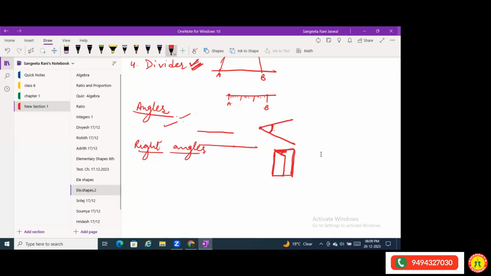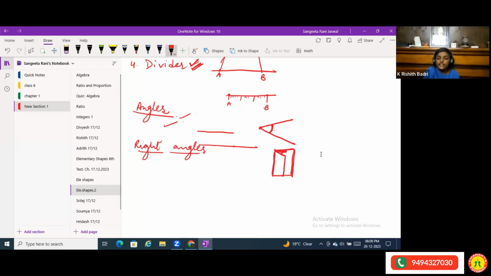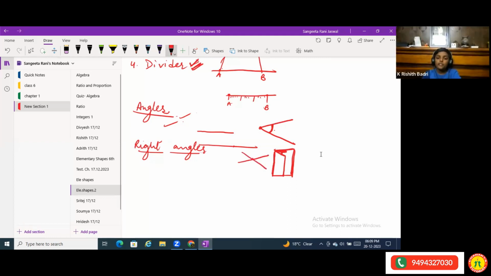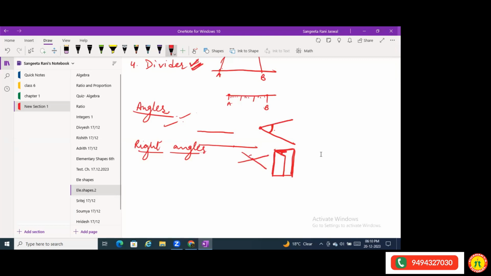Okay, so that you also come to know: just like intersecting lines, the intersecting rays are known as angles. When two lines intersect, intersecting means when they meet at one point, these two lines are making some angle.